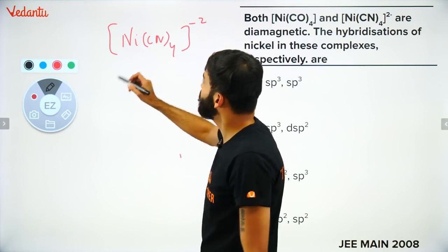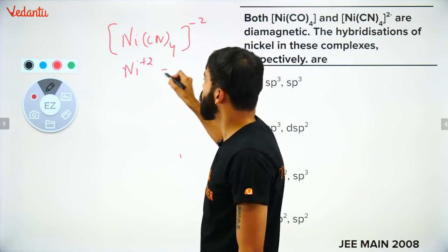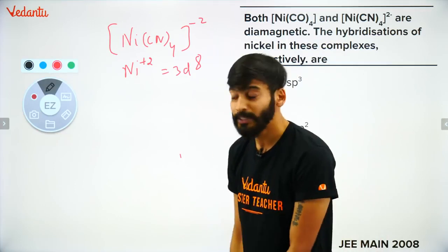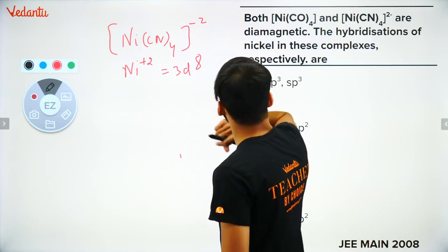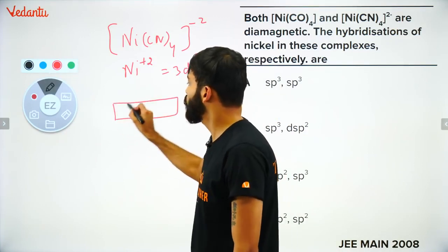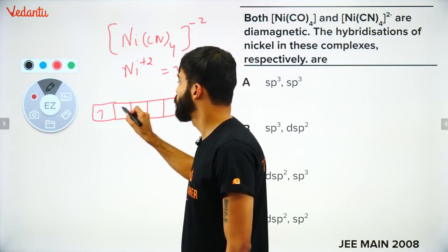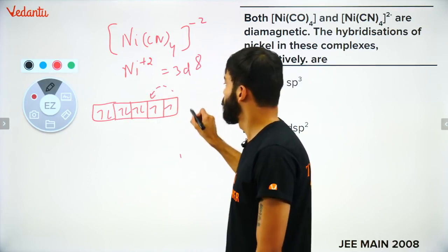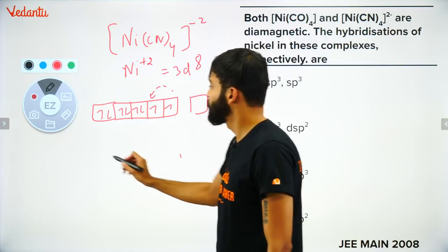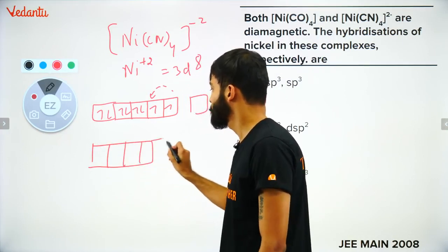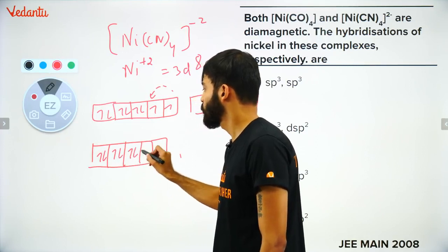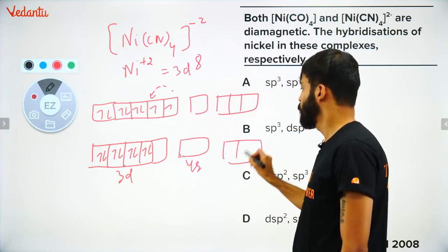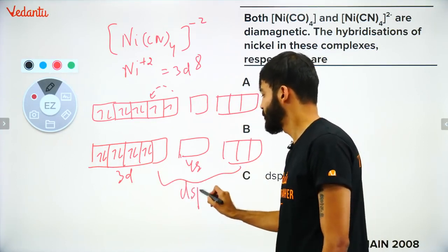NiCN4 2-. Here, बच्चों, your nickel will have +2 oxidation state. It will become 3d8. ये 3d8 बन जाएगा, right? Now what will happen? Now again, CN is there. It will cause all the things to pair up. 1 2 3 4 5 6 7 8. This electron will also pair up, right? So you will end up with this is your 3d8, 4s, 4p. So this will become dsp2.